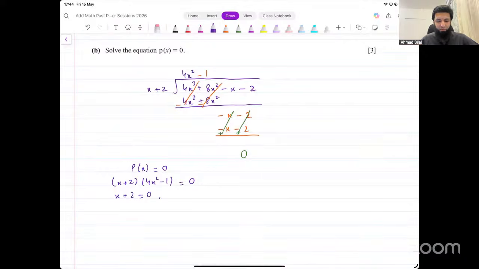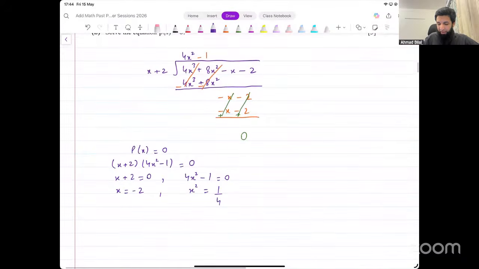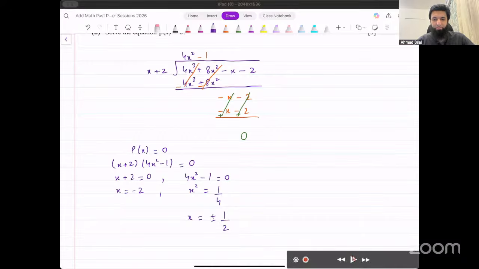X plus 2 equals 0, or 4x squared minus 1 equals 0. The first one gives us x equals negative 2, and the second one gives us x squared equals 1 over 4. And the two values of x that we get from this are plus minus 1 over 2. And these are the final solutions that we end up getting from this. That's our final answer. Is that okay? Makes sense to everyone?